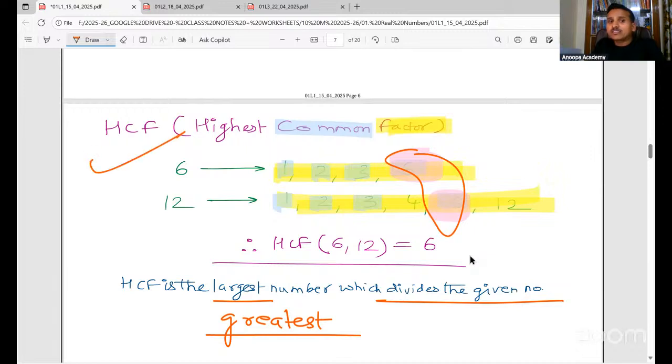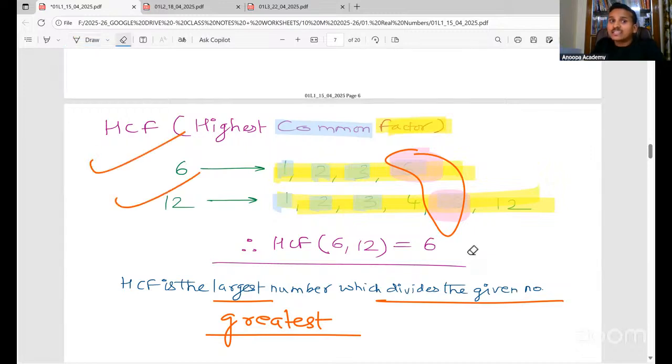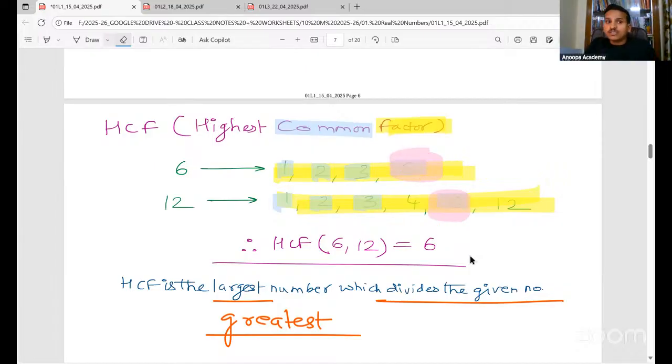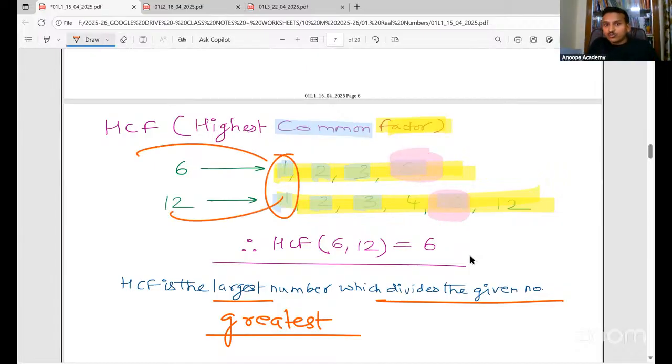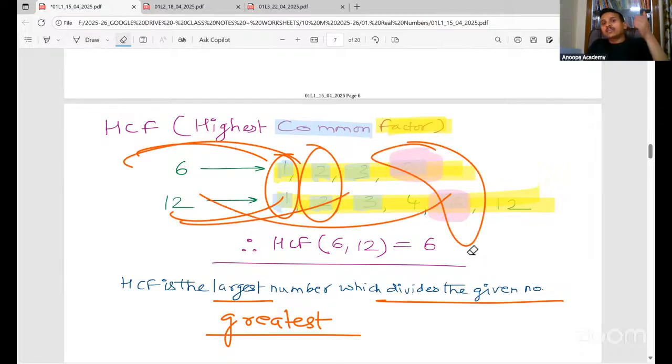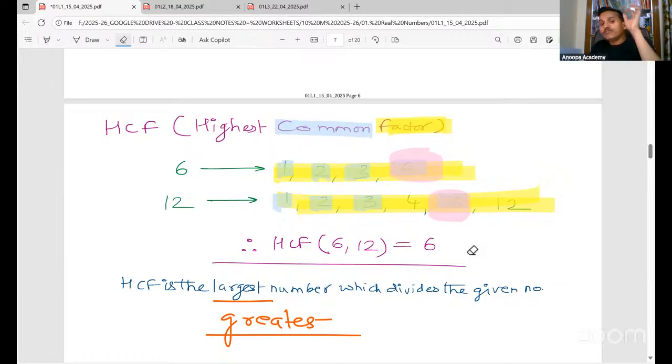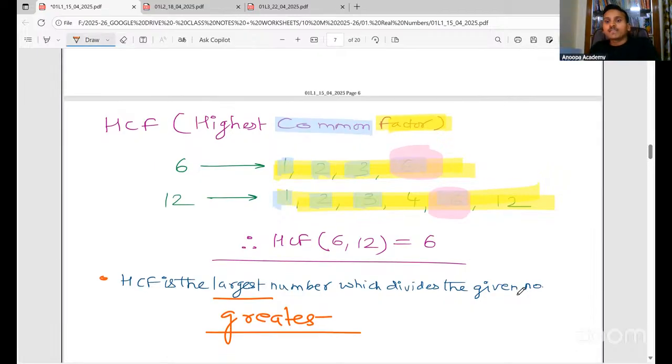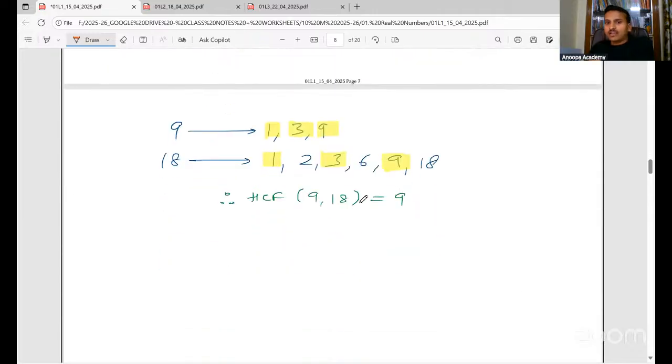Why do we teach this technique? To make you understand that HCF is the largest number which divides the given numbers. See, 1 can also divide, 2 can also divide this, but HCF is the largest number which divides. Clear everyone? Yes or no? This is a very important statement, you have to remember this. Next we learned, again I have given another example here.